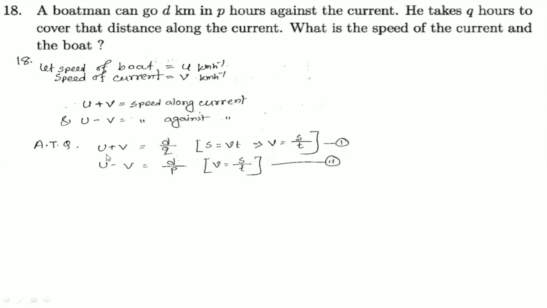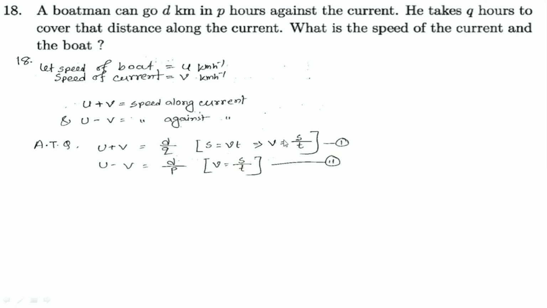Okay, then u plus v will be d by q. Why d by q? It's a question for you. Look at this. Here distance is given. Distance is d, and he takes q hours to cover the distance along the current. That means along the current, the velocity will be u plus v. Distance d is given, and the time q is given. So s equals d, v equals u plus v, and t equals what? Yes, t equals q. So we can write d equals u plus v into q.